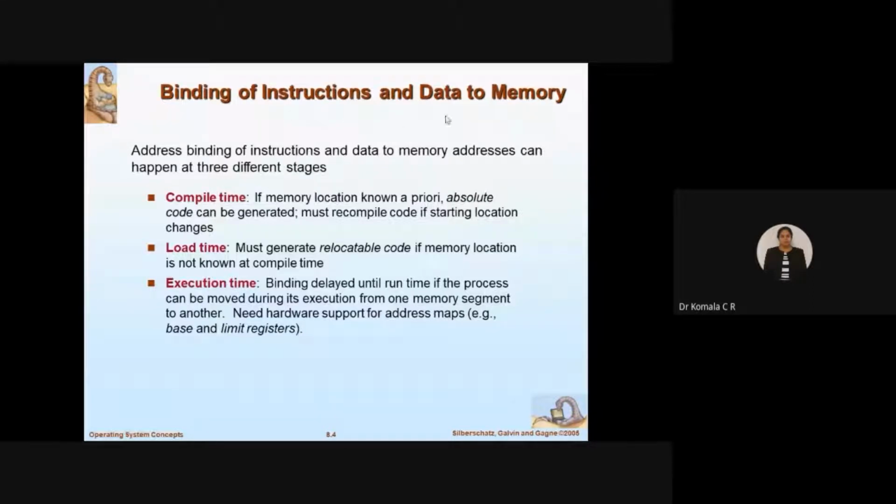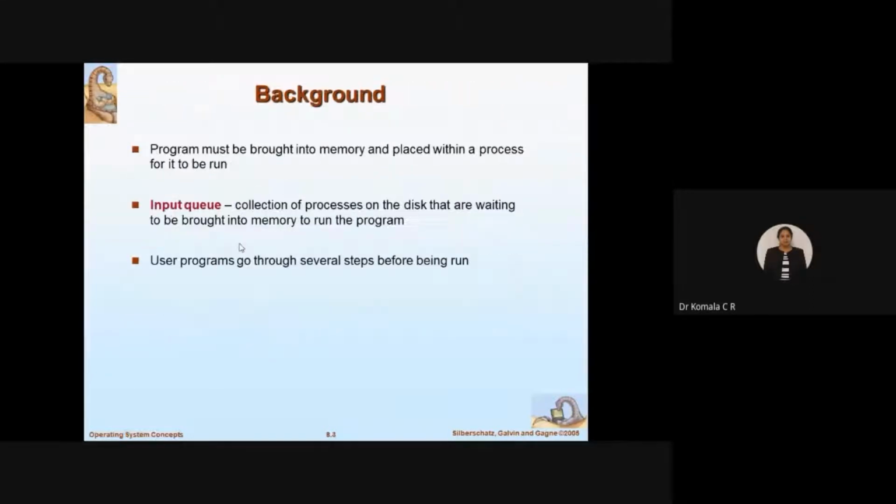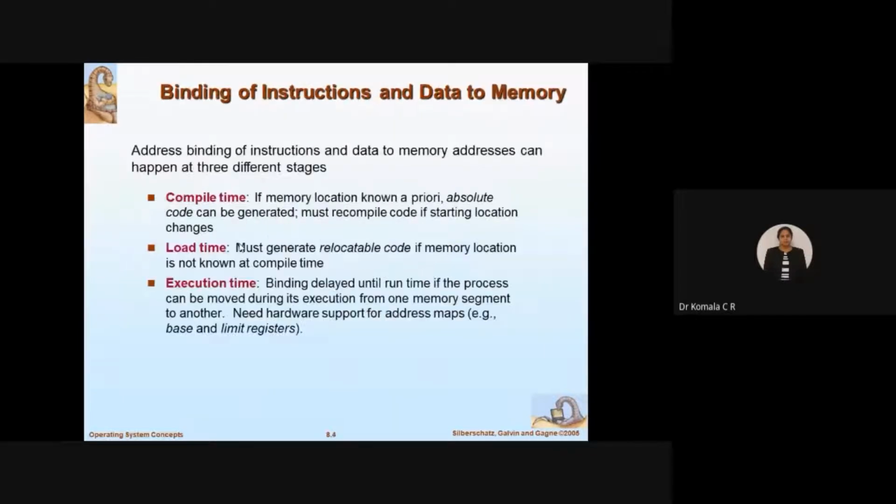Binding of instructions and data to memory, the continuation of background. So before the actual memory management takes place, what are the basics you are supposed to read? How are instructions bound? How are you going to store them? Storing means two kinds of things you are supposed to think about.